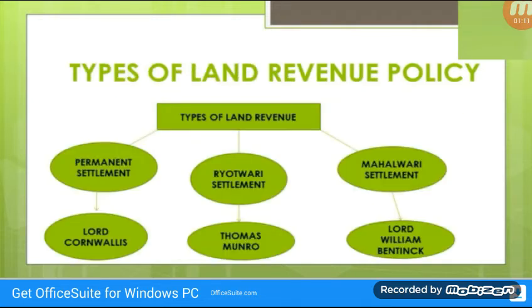Types of land revenue policy. Already I said this policy was introduced by the British. Types of land revenue are the Permanent Settlement, Raiyatwari Settlement, and Mahalwari Settlement. The Permanent Settlement was introduced by Lord Cornwallis, the Raiyatwari Settlement by Thomas Munro, and the Mahalwari Settlement by Lord William Bentinck.